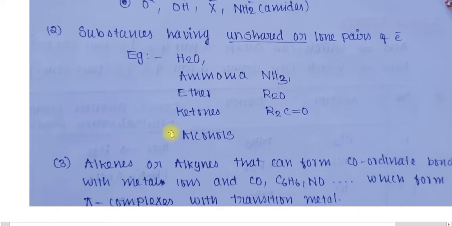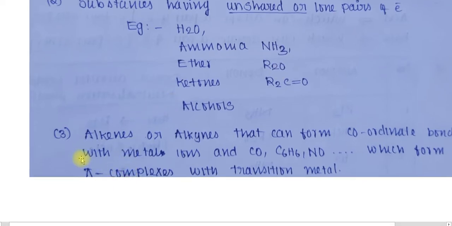well, one more important condition exists: alkenes or alkynes that can form coordinate bonds with metal ions, and CO, C6H6 or NO, which form the pi complexes with the transition metal, can also act as a Lewis base.